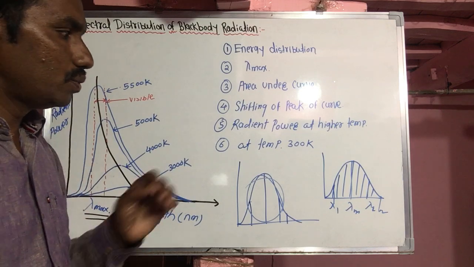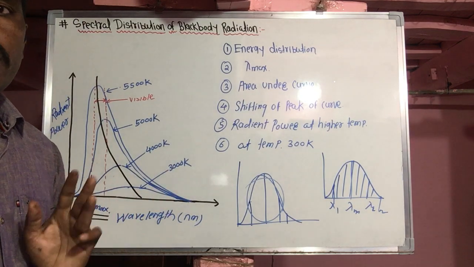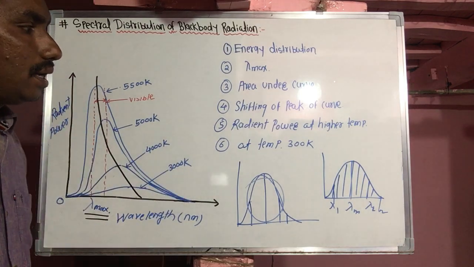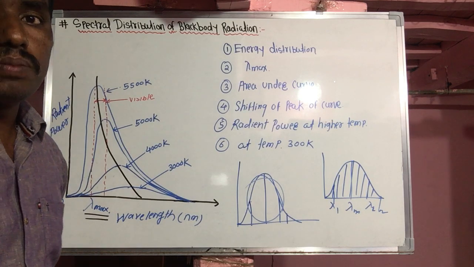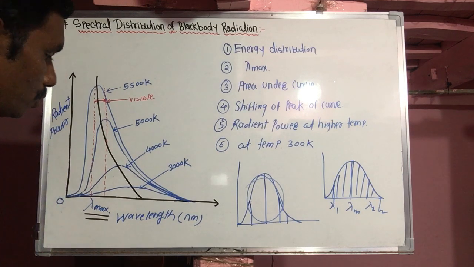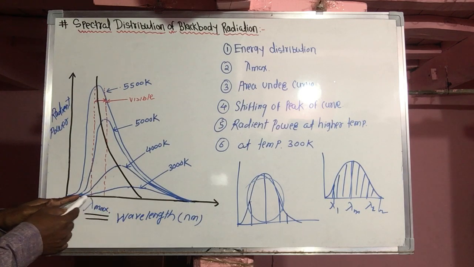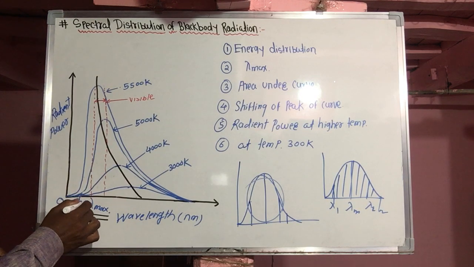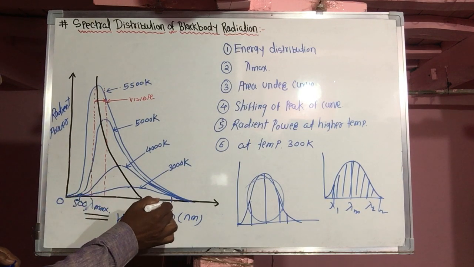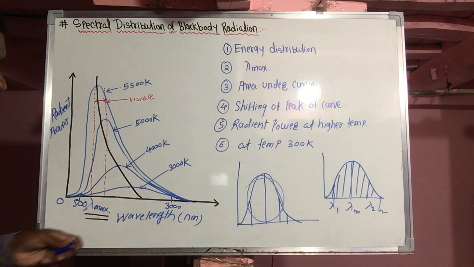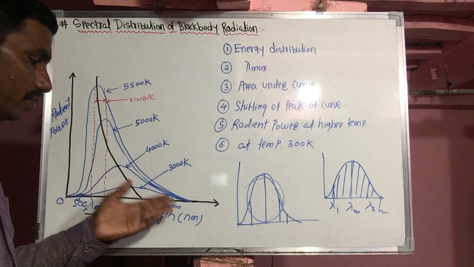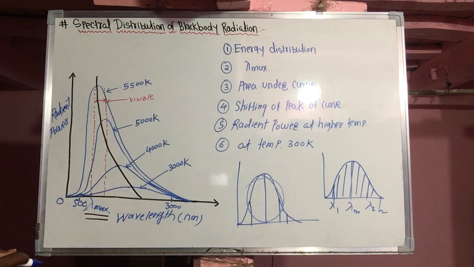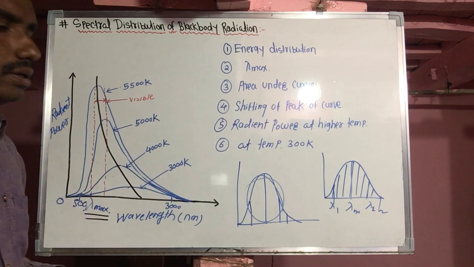Now the last and most important conclusion for the Lummer and Pringsheim experimental curve, which is at a temperature of 300 Kelvin, that means at room temperature. What happens? Here is room temperature, starting from here 500 to here something like 3000 nanometer. These are the ranges of wavelength. Wavelength increases this way. So here is the 300 Kelvin temperature, nearly room temperature.